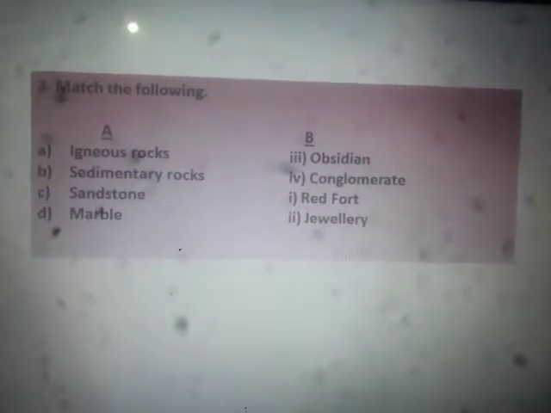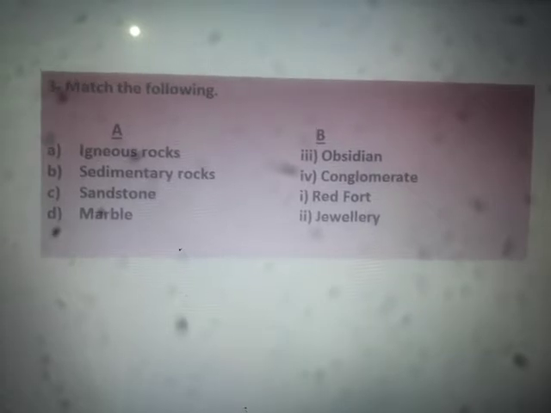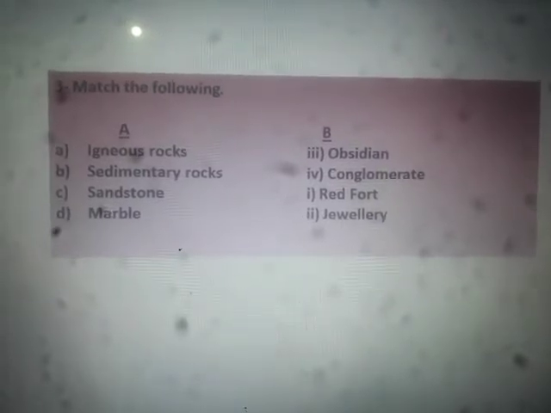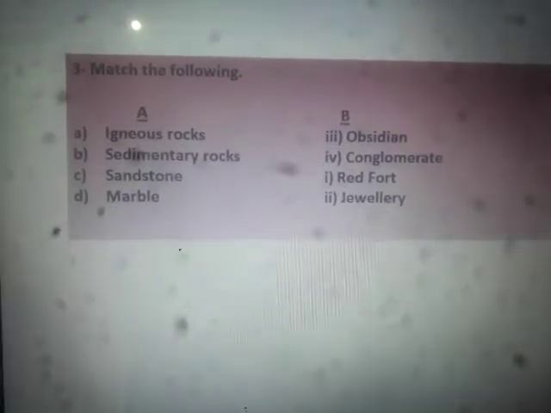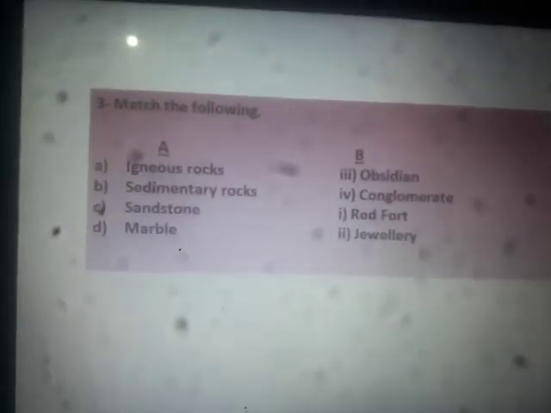Marble, what is the use of marble? It is used in jewelry. Okay, that's why these are the correct matches as per the choices given.